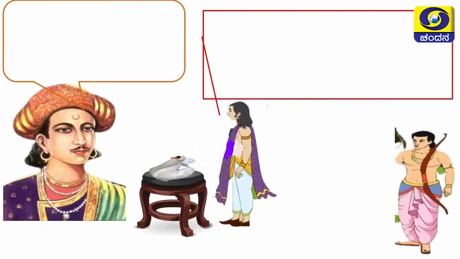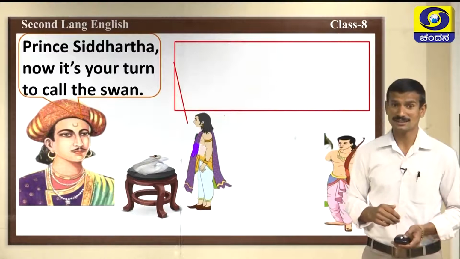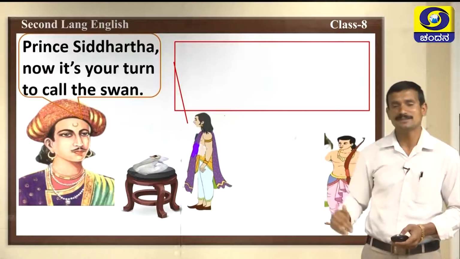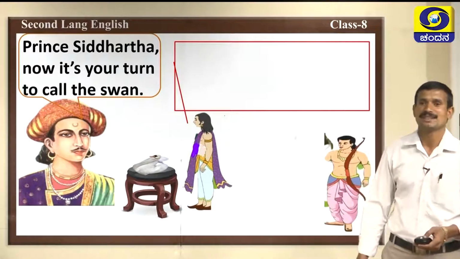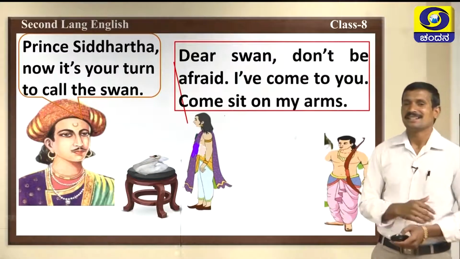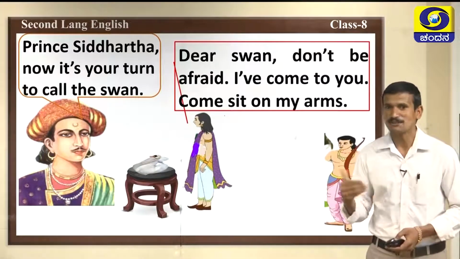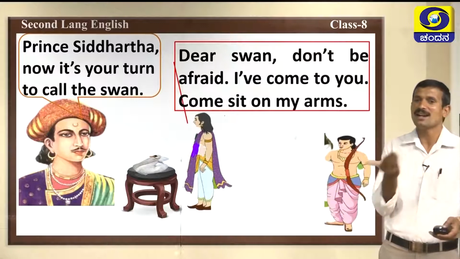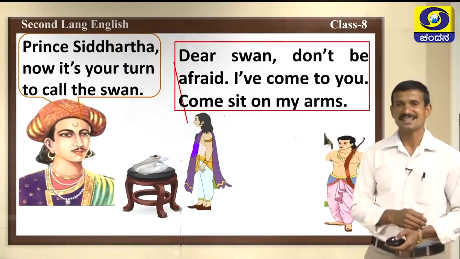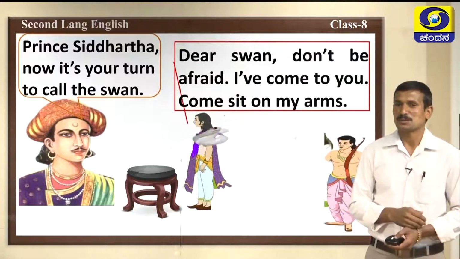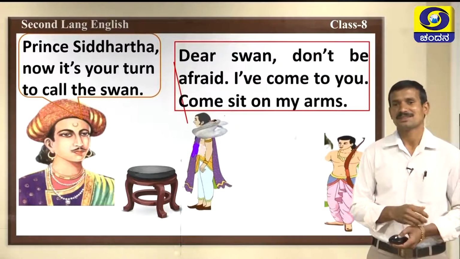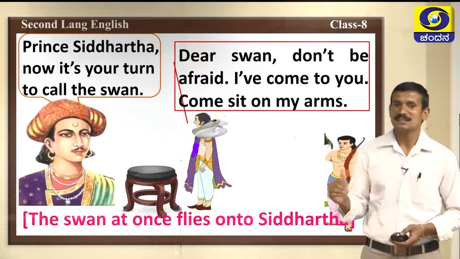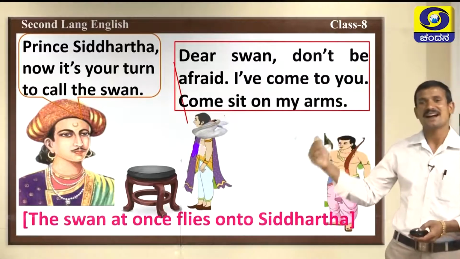At last, the chief minister says, Prince Siddhartha, now it's your turn to call the swan. Siddhartha, come forward and call the swan. He orders. Then Siddhartha comes to the swan. Dear swan, don't be afraid. I have come to you. Come and sit on my arms. When Siddhartha says like that, the swan was very happy and flew to Siddhartha's arm. The swan at once flies onto Siddhartha's arms.